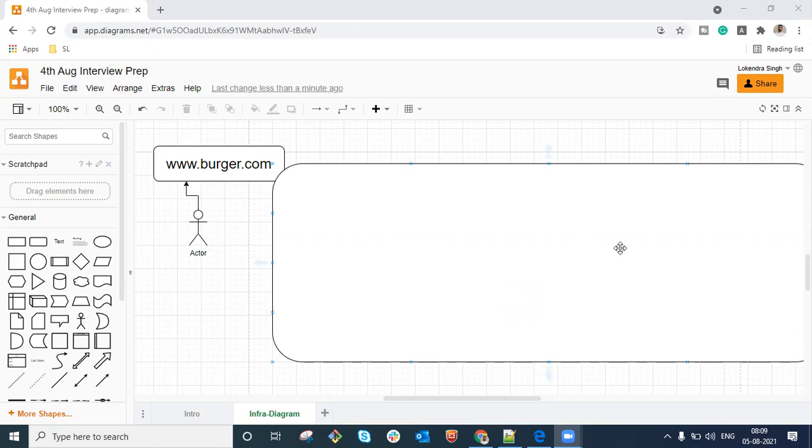I think the request will go to the DNS first, and then DNS will route it to the location of the server. If it's an A record, it will provide the A record, I mean the IP address of the server, and then the user will try to access the website. That is the first thing that will happen. Fine, great, sounds good, very good.